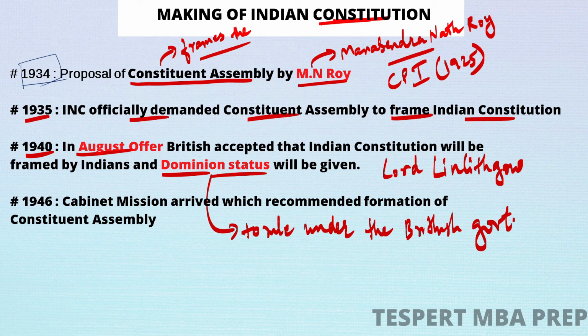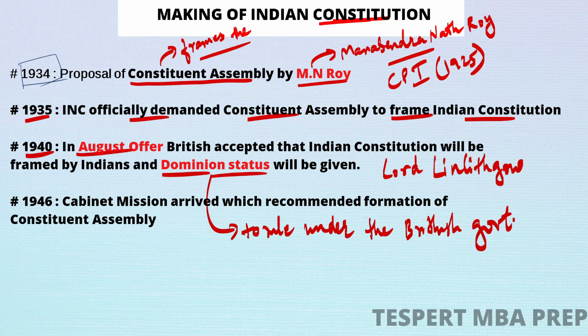This means instead of singing Jana Gana Mana, we would have sung simply Long Live the Queen, which is the national anthem of Britain. So I hope you understood the meaning of dominion status. Dominion status simply means the head of India will be the British monarch, and the lower level administration will be taken care of by our Indians. So India is ruled by Indians but under the British crown.